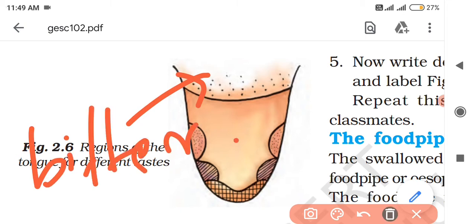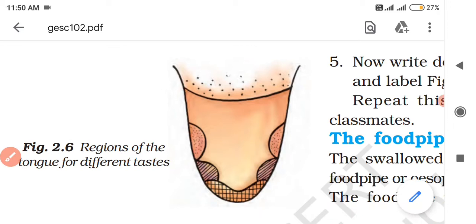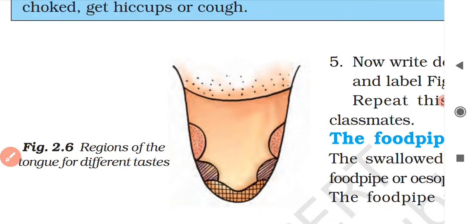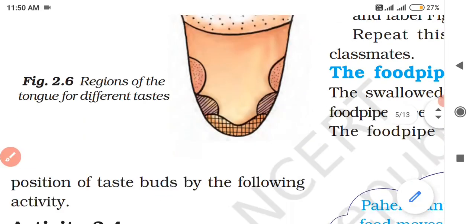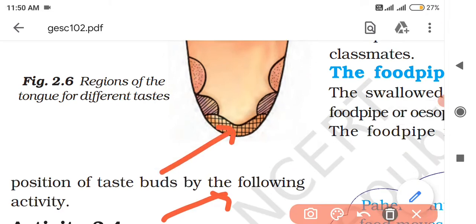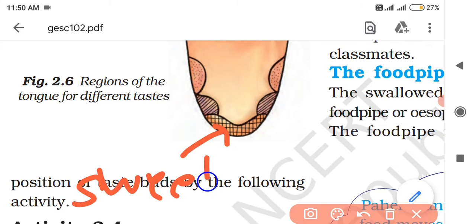So what did I explain to you? At the front of the tongue, most of the taste buds detect sweet and salty taste, but at the tip of the tongue, it detects what? At the tip, it detects sweet. The maximum effect of the sweet taste is felt at the tip of the tongue.